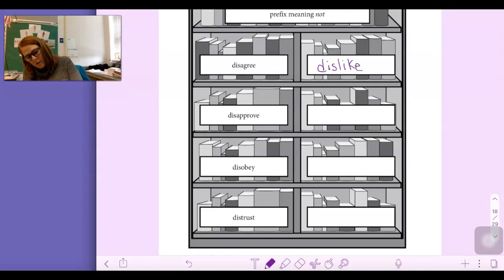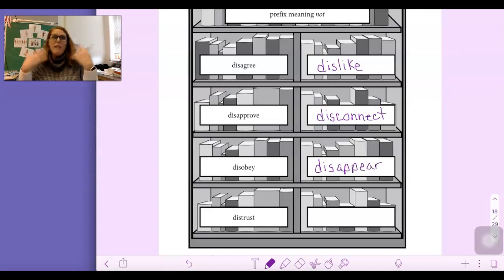Here's another one that we talked about in our lesson, disconnect. So go ahead and write that down, disconnect. Another one, disappear. So to appear means that you're here. To disappear means gone.